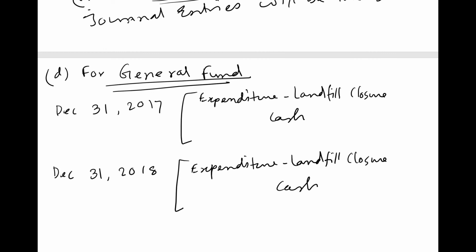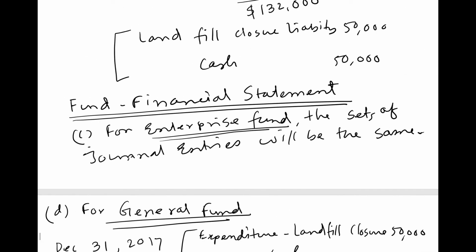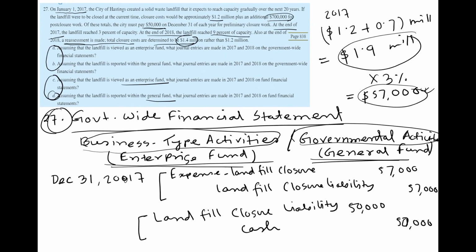So on December 31st 2017, they will show expenditure landfill closures, which is $50,000, and cash payment $50,000. And they're gonna do the same thing on December 31st 2018, expenditure landfill closures $50,000 and cash $50,000. So remember, governmental funds, and when we are talking about the general funds that follow modified accrual accounting, it does not show any long-term liabilities. Every payment is considered as an expense. So these will be the journal entry sets under 4 situations.